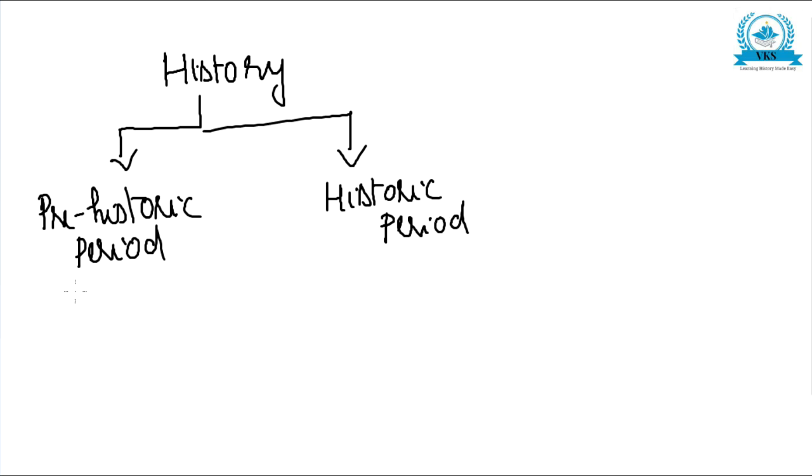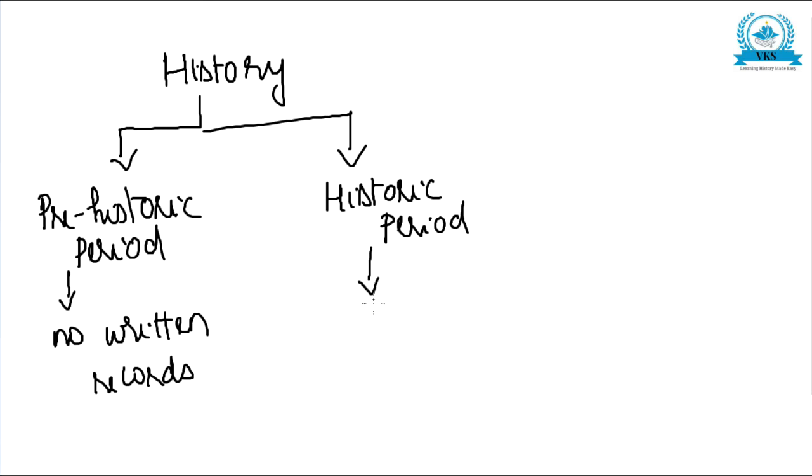Now what is the prehistoric period? The period where written records are not available is called the prehistoric period. No written records are available to reconstruct the history. That age is called the prehistoric period.